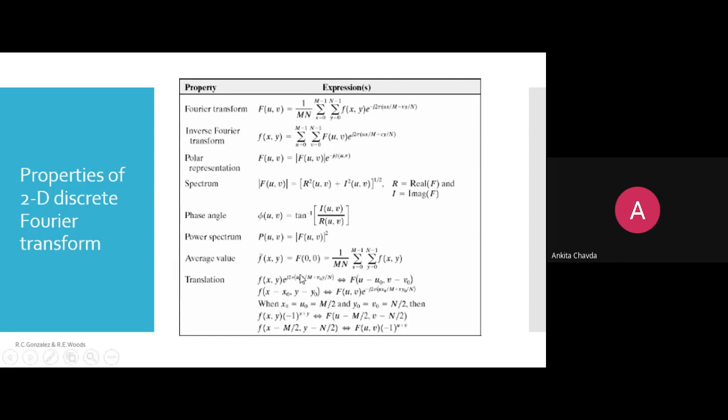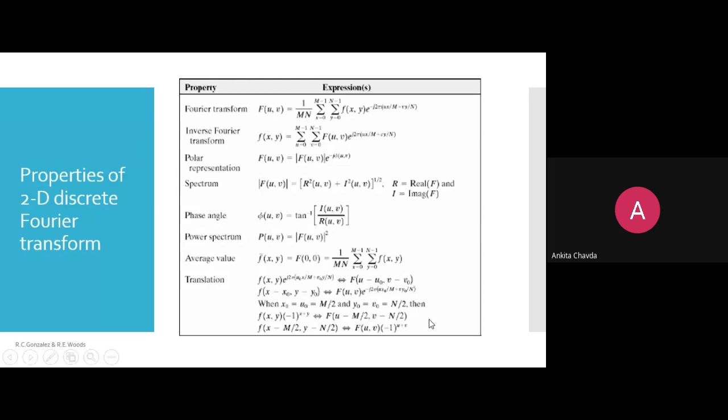Then this is about the translation. Though each and every formula will not be asked in the exam, so don't worry about it. But at least a few of the properties, whatever you can remember, you can write. If it is asked that you need to explain the properties, you just need to write about the property in a single line, what it is actually doing, and write the formula, that's it.